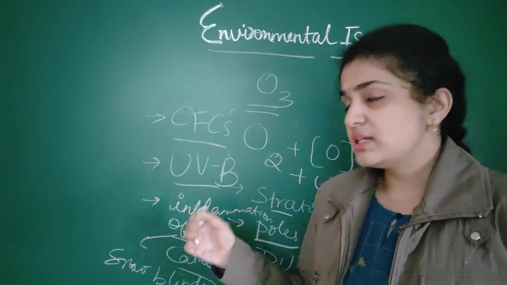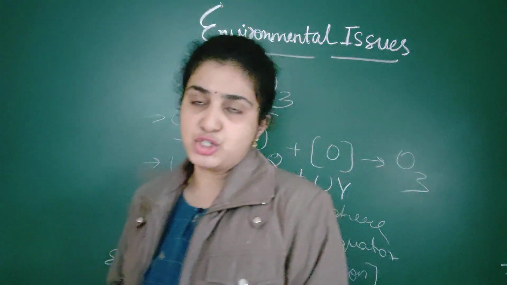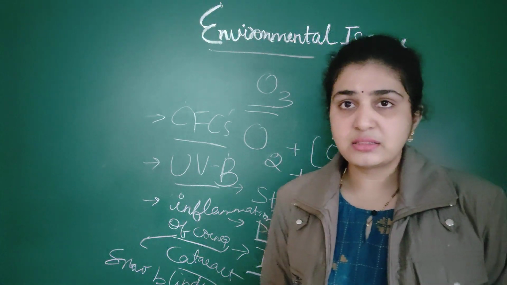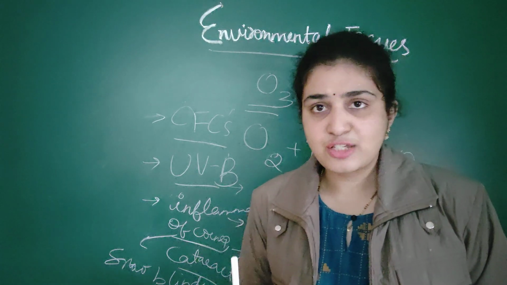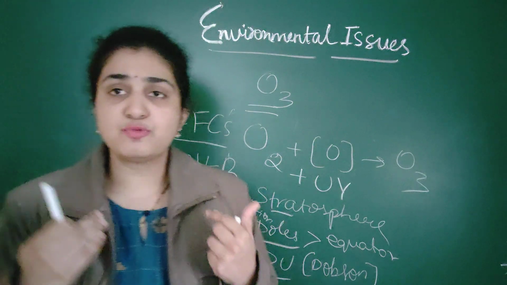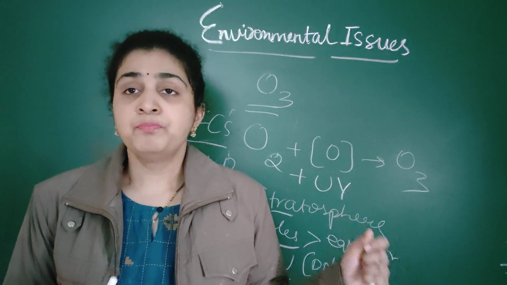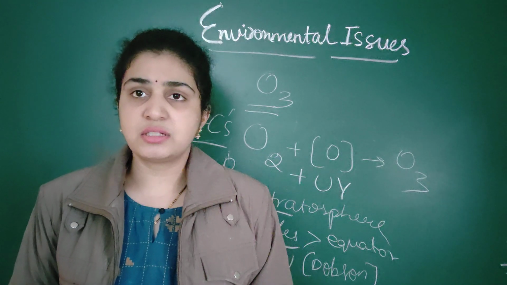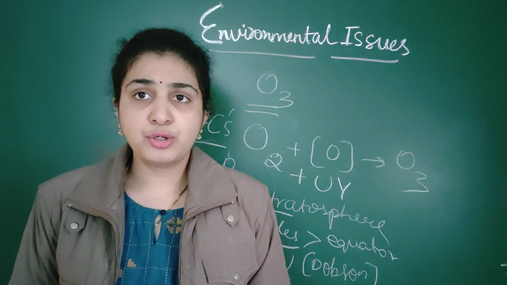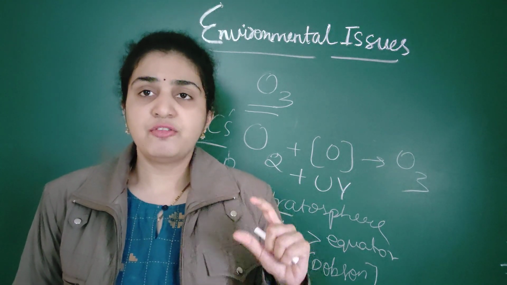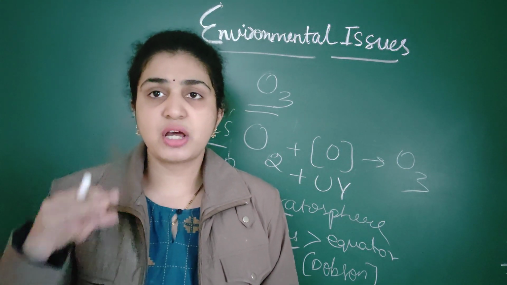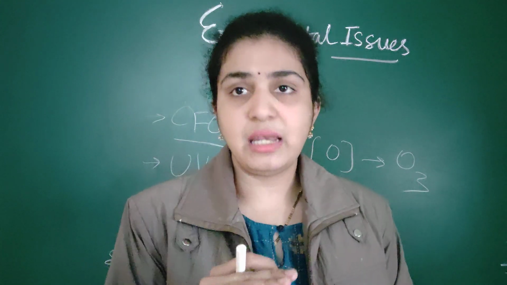So what are the effects of UVB radiations? Inflammation of the cornea, cataract, and snow blindness, which is nothing but inflammation of the cornea, as well as breaking down the bonds in the DNA and other molecules present in the body. That's why UVB radiations should not fall on the Earth's surface. What should we do? We should protect the ozone layer. If we want to protect the ozone layer, the chlorofluorocarbons emitted into the atmosphere should be minimized.